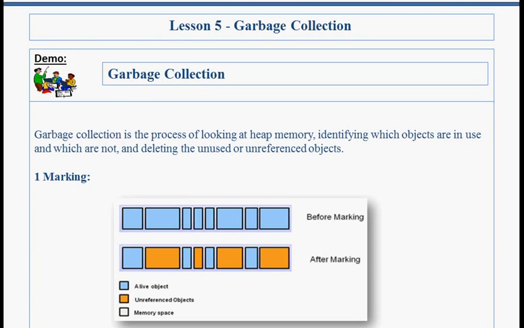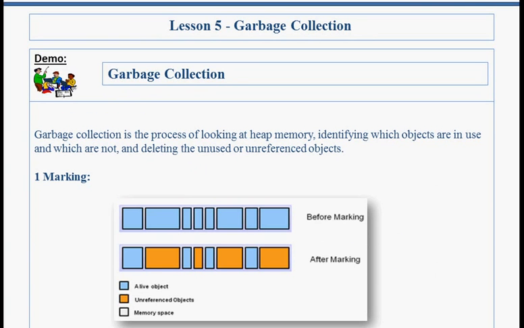Garbage collection. Garbage collection is one of the important concepts in Java. It is the process of looking at heap memory, identifying which objects are in use and which are not, and deleting the unused or unreferenced objects. First of all, let's understand about unreferenced objects and referenced objects.